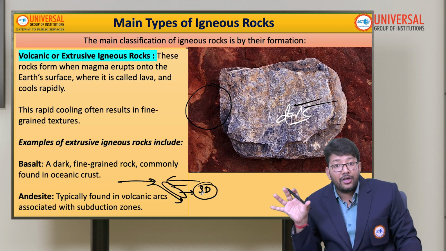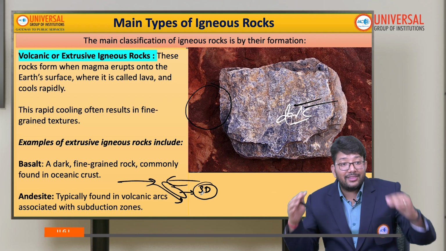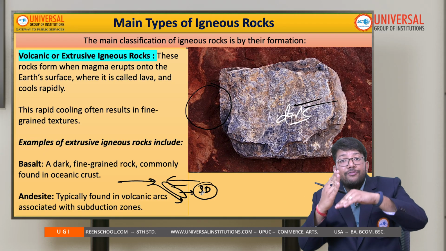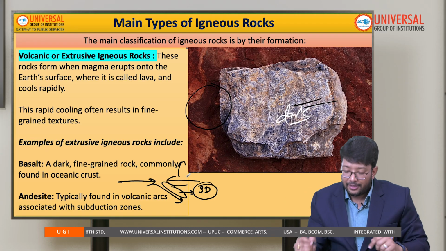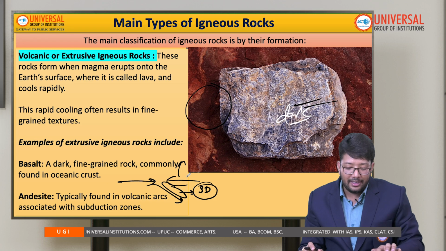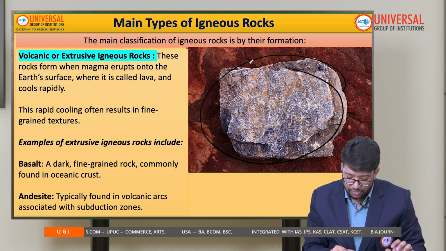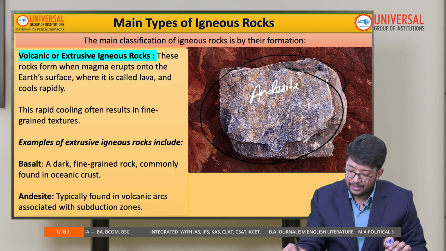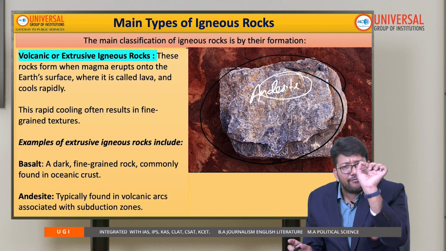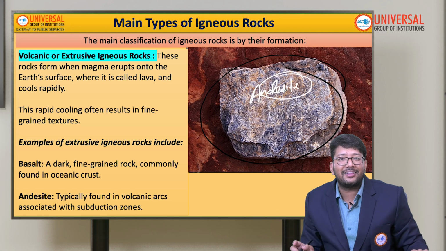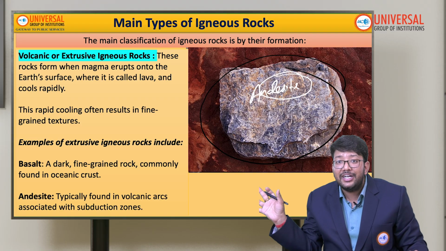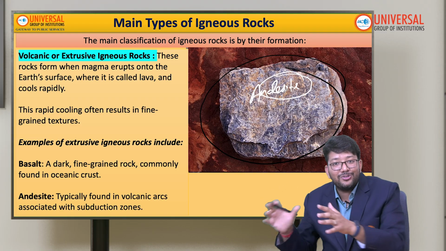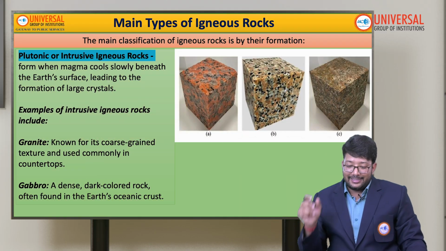These rocks are formed when subduction is going on and the volcano erupts here. At that moment, this rock called andesite is formed. See the structure, very fine grains are there. You cannot even differentiate them; you have to use a microscope to see that.